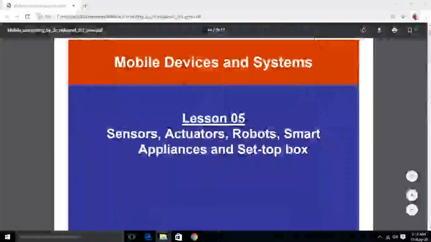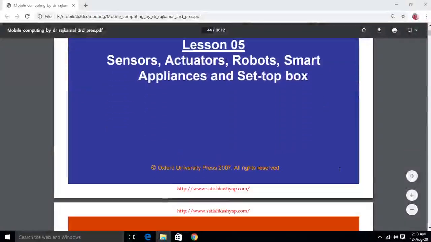Mobile devices and systems. Lesson number 5: sensors, actuators, robots, smart appliances and set-top box.